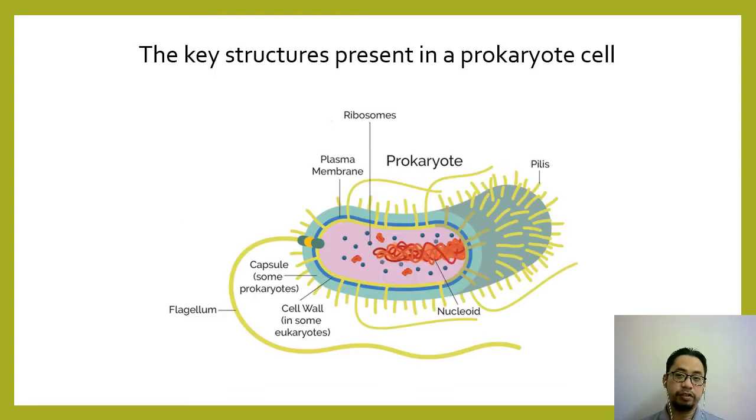These are the key structures present in the prokaryote cell. As I said just now, a prokaryote cell is a simple and small cell. It lacks a membrane-bound nucleus, but it has DNA, and this DNA accumulates in a region called the nucleoid. It also has ribosomes, which are scattered within the cell. A prokaryote cell also has a plasma membrane, capsule, and cell wall.